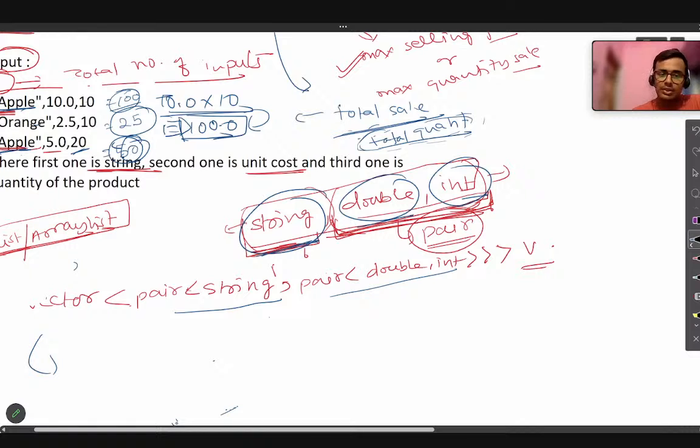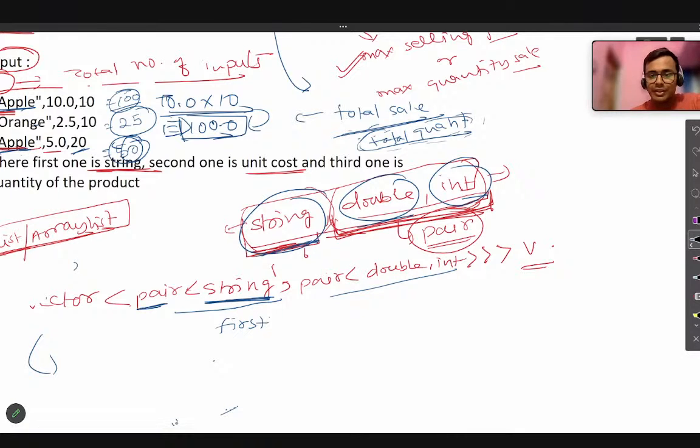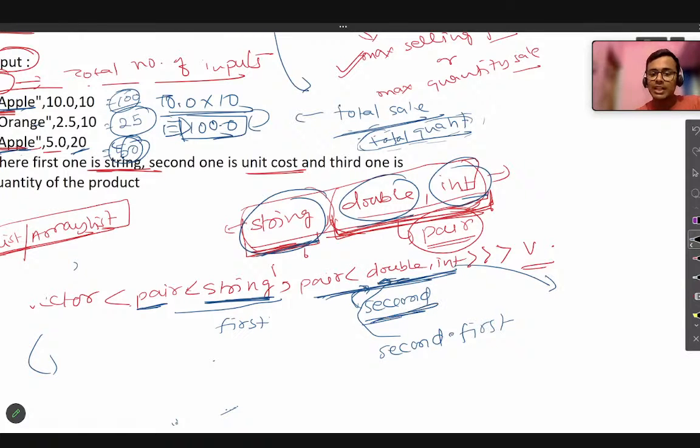So inside this pair, let's assume this string is the first value, and these two, the double and int, would be the second value. Now again, inside this second, a pair will occur, and there this double will be the first of the second value. So second dot first will get you this double. And this int will be the second of the second value.